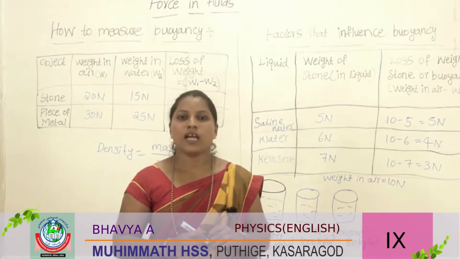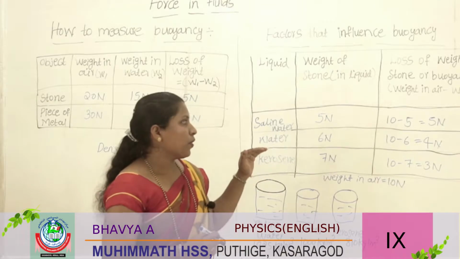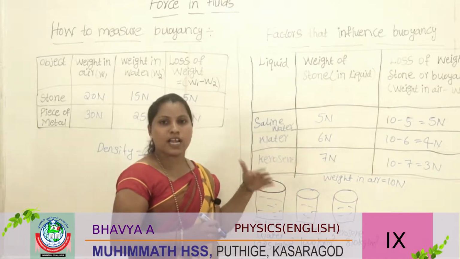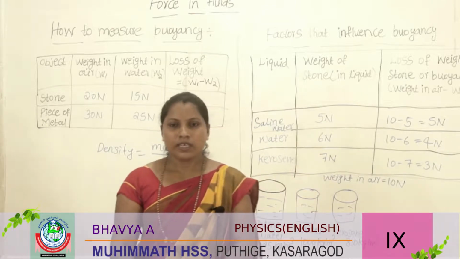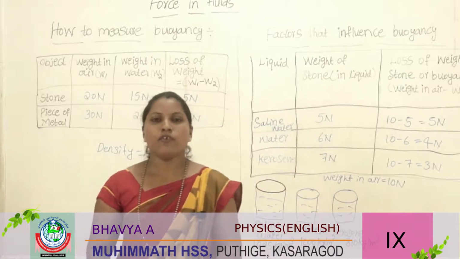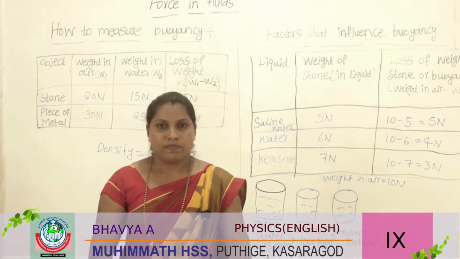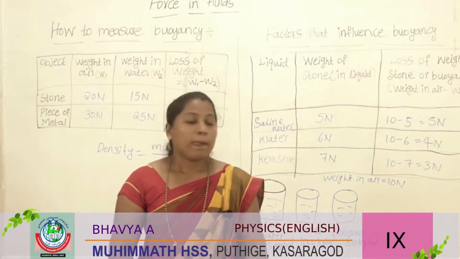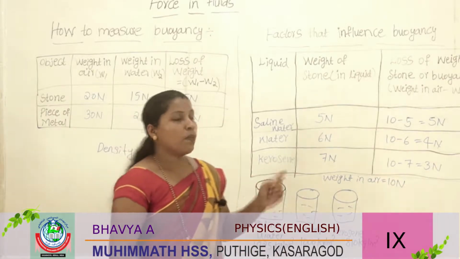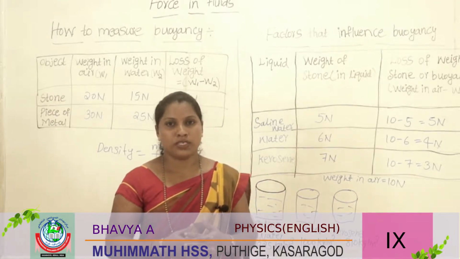So what is the relation between density and buoyancy? Both are directly proportional. If buoyancy increases, density also increases; both increase together. So we can explain that density and buoyancy are directly proportional to each other.